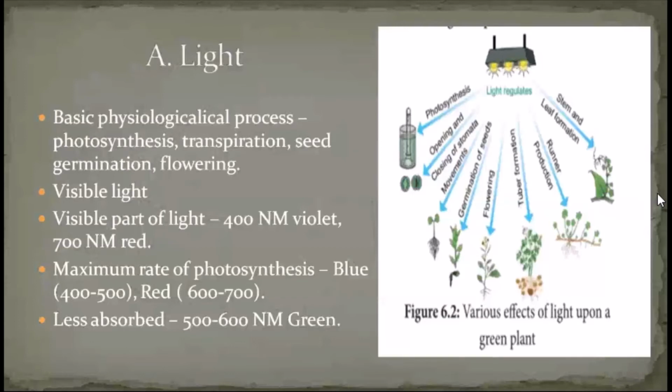Apart from that, plants also absorb green light in the range of 500 to 600 nanometer, but not all kinds of plants, or at all times, absorb this light intensity. The most suitable is 600 to 700 nanometer. In 11th standard itself, in the physiology lesson, we studied that this is the optimum light for plant growth. These are the points where we stopped in the last class.